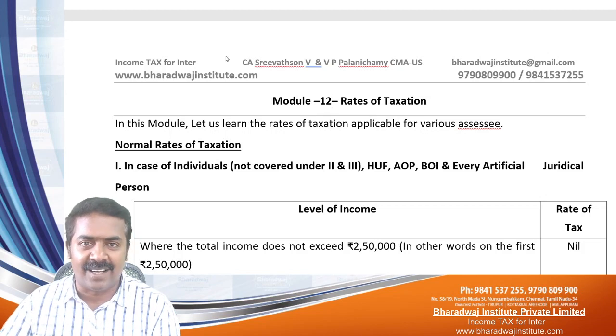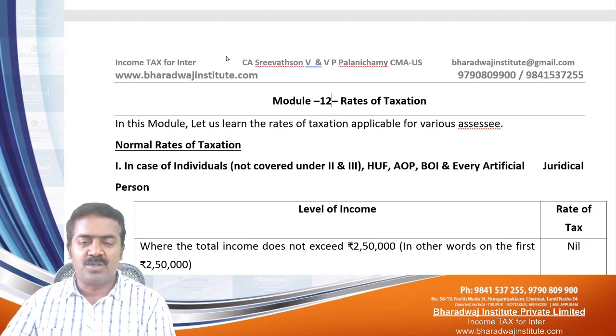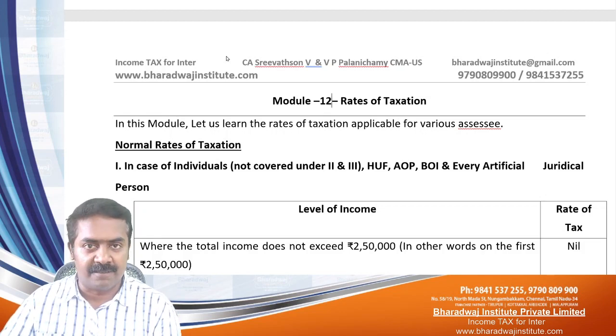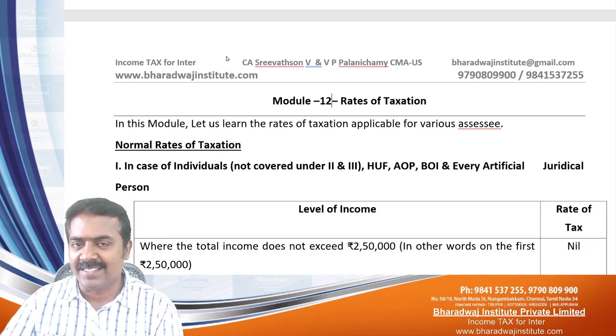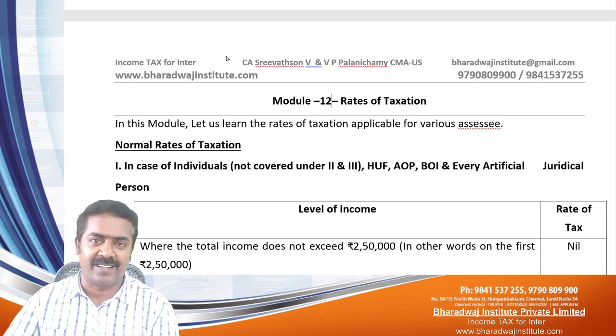Not all incomes are taxed at the same rate. Not everybody is going to pay the same rate. So income tax, we call it progressive. Hope you remember, in the first class I said direct tax is progressive. If you have income, you have to pay the tax. If you have more income, you have to pay more tax.